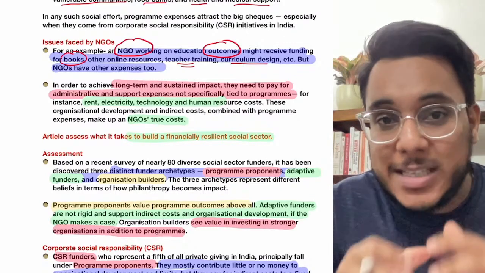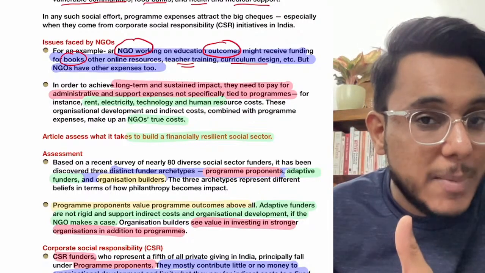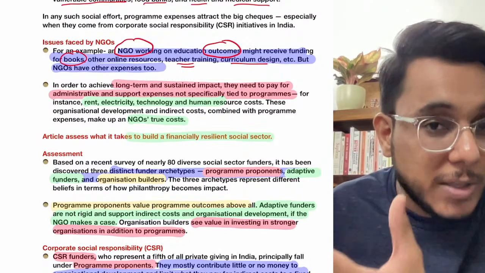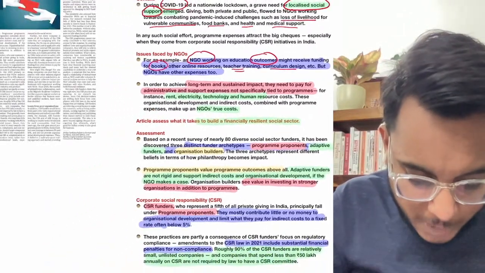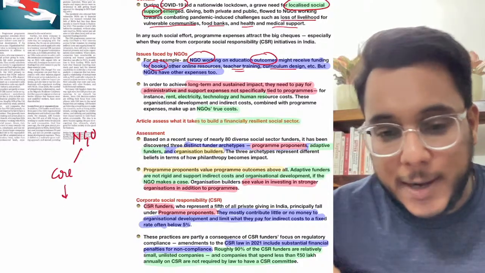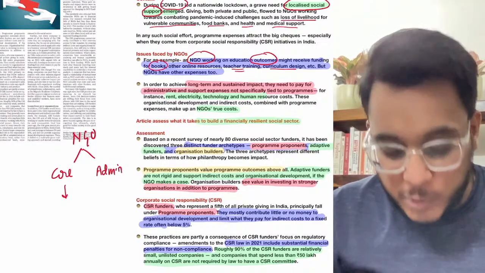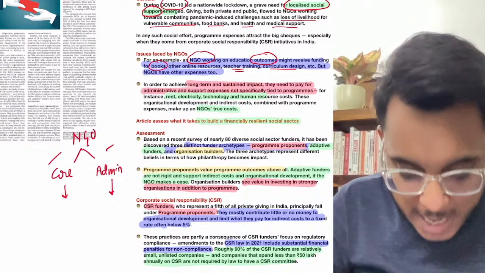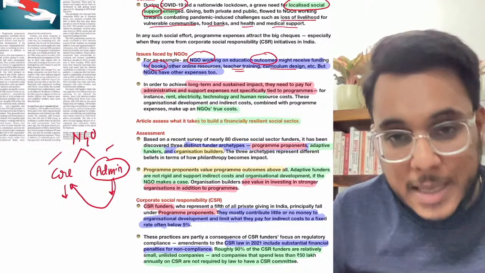But apart from that, NGOs have other work also. There is the back-end team in the NGO. There is the administration in the NGO. For this back-end team and administration, there are administrative expenses that are to be met. So whenever we talk about an NGO, there are the core expenses which they incur on their core activity, and then there are the administrative expenses which they incur at the back end. Both of these expenditures are important. If they do not spend sufficiently on administration, they cannot do even their core work.